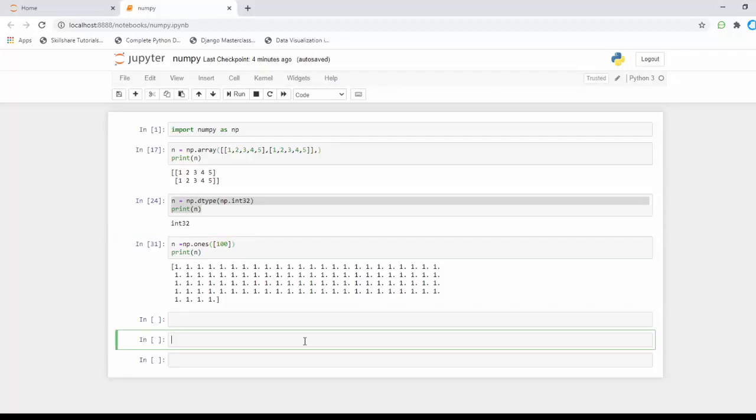For creating a plot with Matplotlib, the first thing is to import it. I'm going to import it a bit differently: from matplotlib import pyplot as plt.